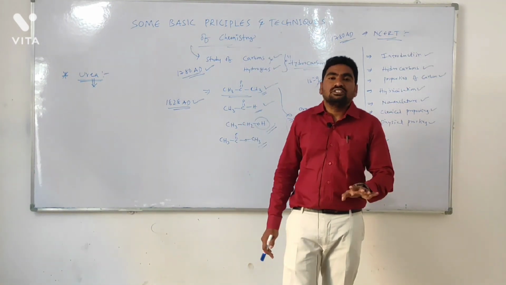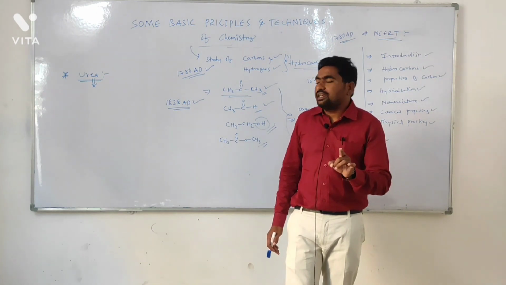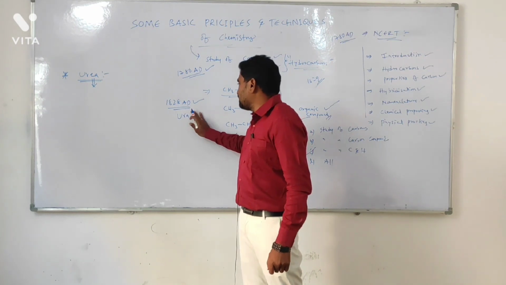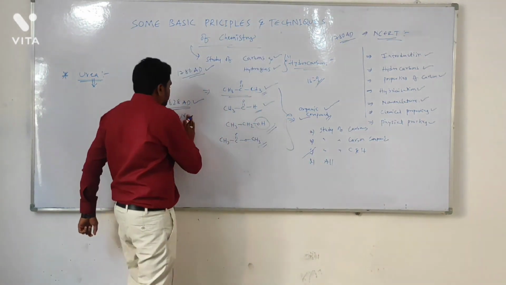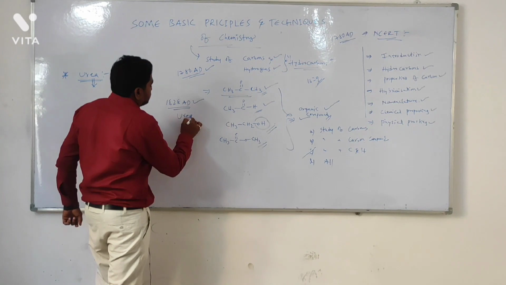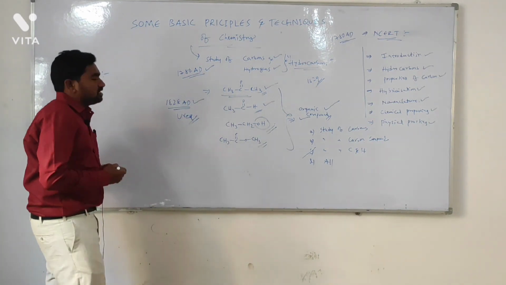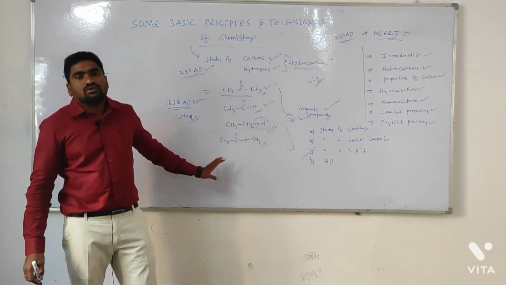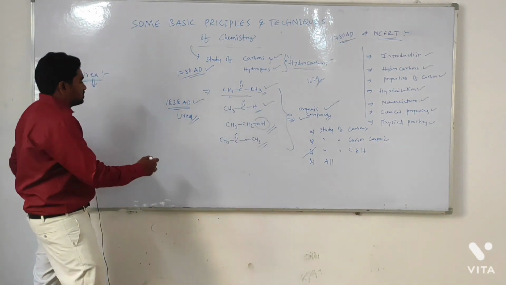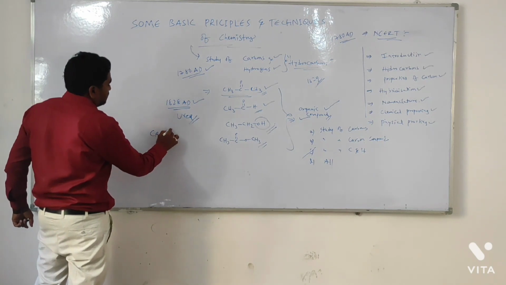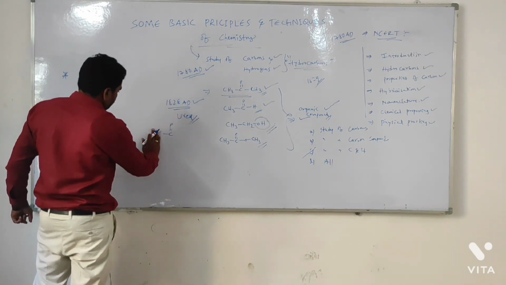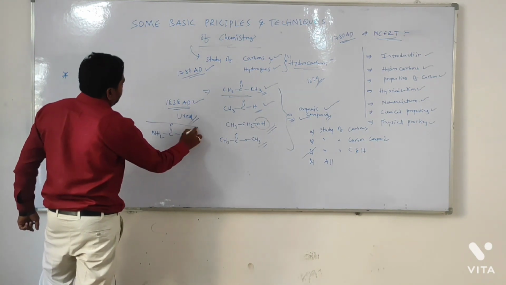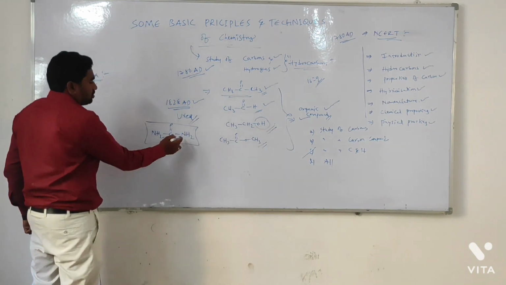So Wöhler, the scientist, synthesized urea. I guess everybody knows urea, the agriculture product. It came from ammonium cyanate. Ammonium cyanate is an inorganic compound, urea is an organic compound. The urea formula is NH2 C double bond O NH2. In that we have carbons and hydrogens.